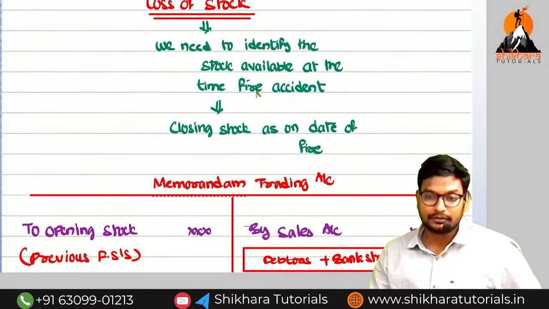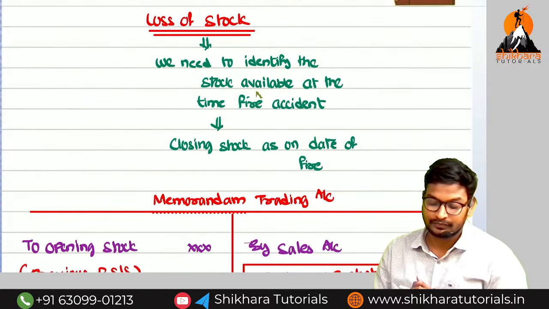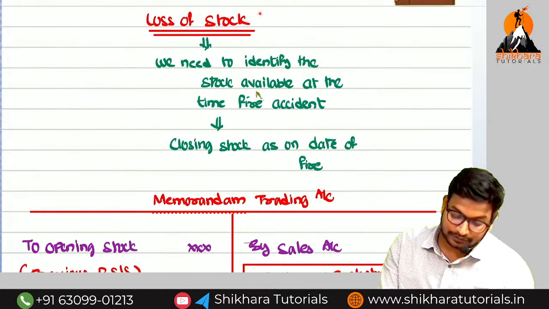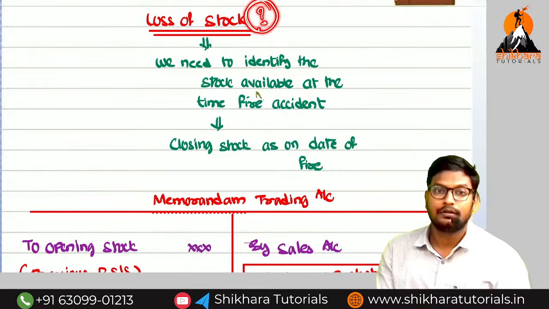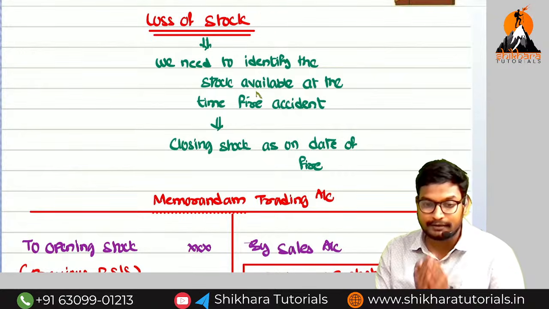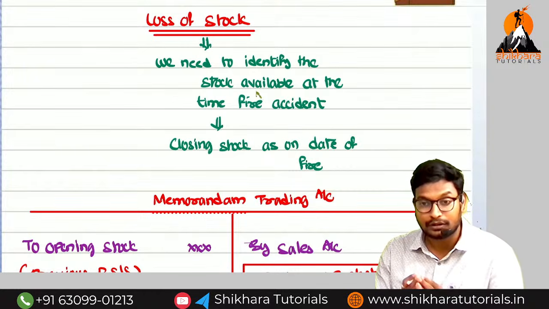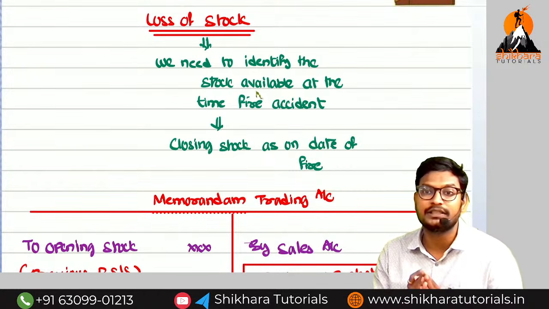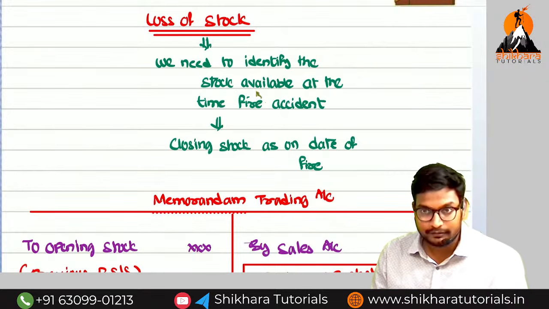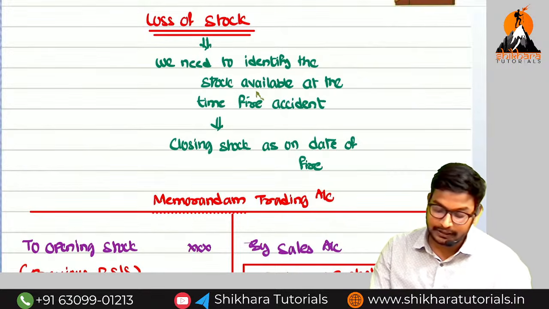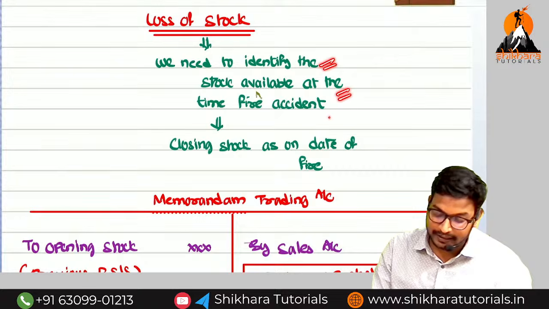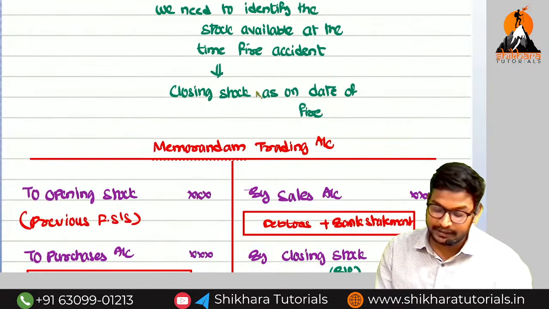So first we are going to discuss the loss of stock. Sir, what is the meaning of loss of stock? We have one doubt. Loss of stock means the goods which are available as on the date of fire, that particular amount of goods we need to find out. Nothing but the closing stock as on the date of fire we need to find out. So in order to identify the stock available as on the date of fire, what is the meaning of that one?